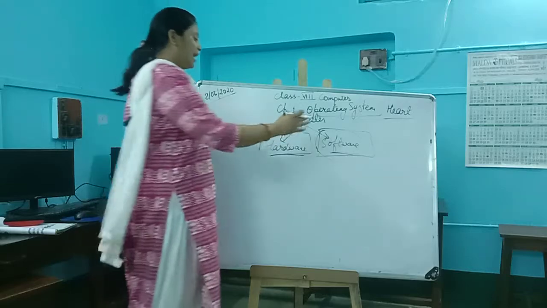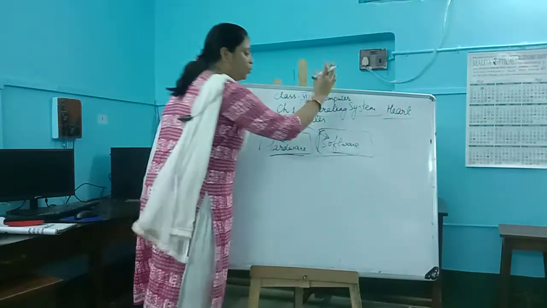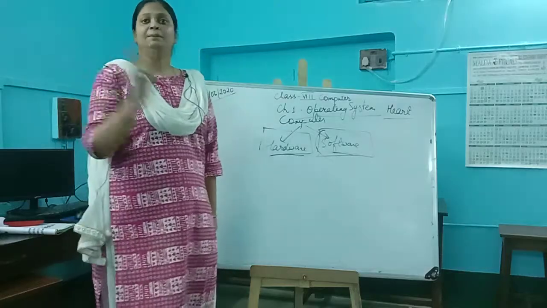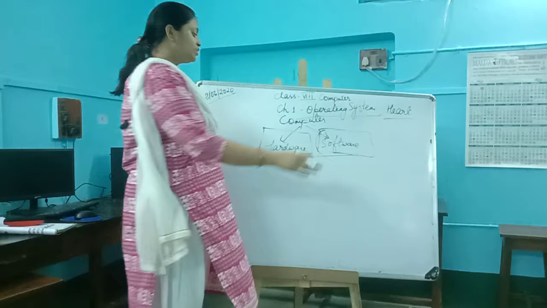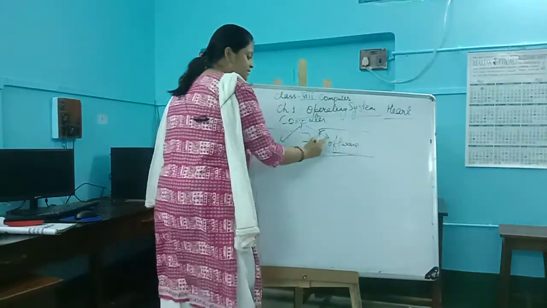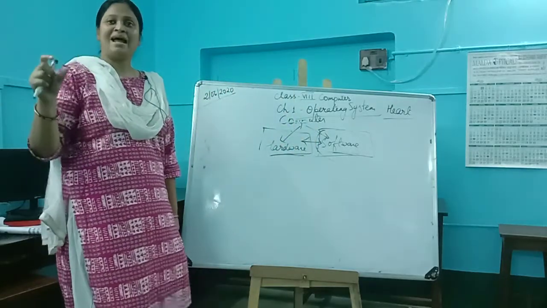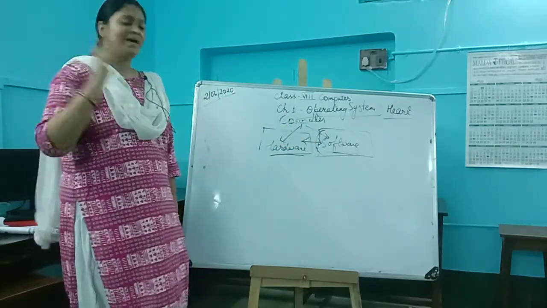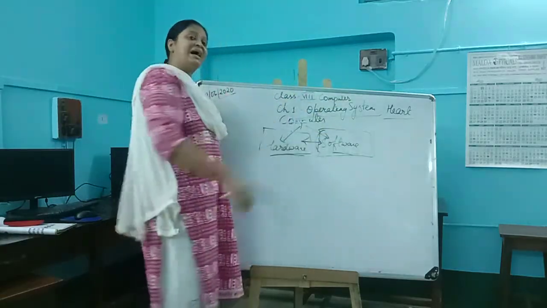Hardware should be there and software should also be present. If any one of them is absent, then the computer will not be able to work or run. Now they are interacting with each other, so they need a platform, an interface through which hardware can interact with software, and software can interact with hardware.